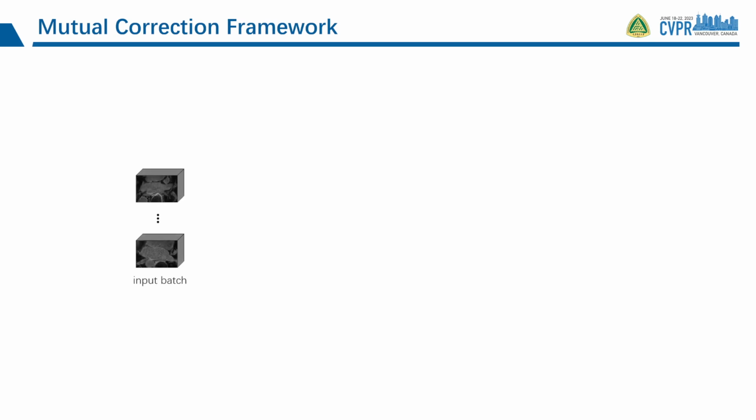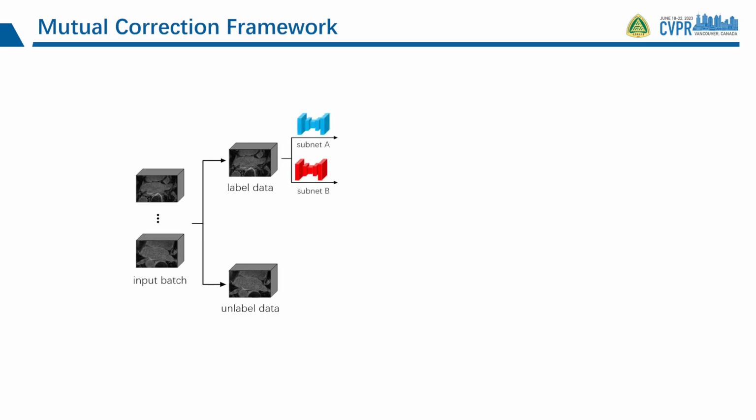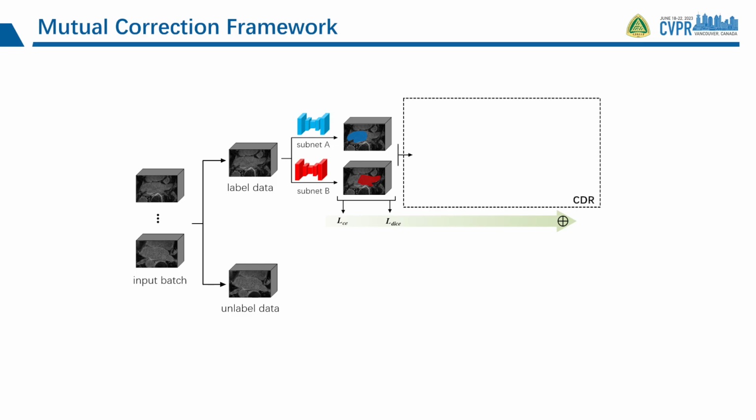The input data in the semi-supervised learning scenario contains a small amount of labeled data and a large amount of unlabeled data. Labeled data is fed into two subnetworks with different structures to obtain prediction results. Then, the dice loss and cross-entropy loss are calculated using the corresponding labels. At the same time, the two predictions are fed into the CDR module for mutual correction learning.